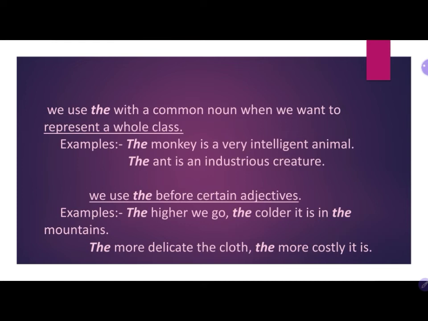With a common noun representing a whole class, in all the animals, the monkey is the intelligent one. Second example, the ant is an industrious creature. Means of all the creatures, the ant is an industrious creature. Understood? In a common noun, when we want to represent a whole class, we use what? The. Clear?